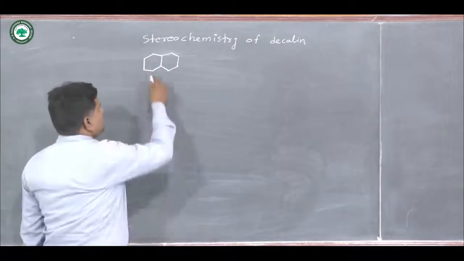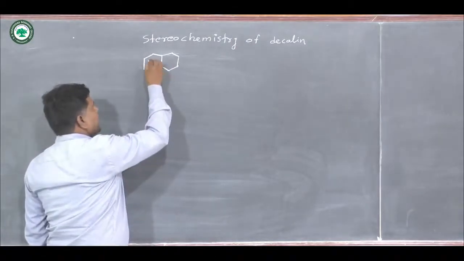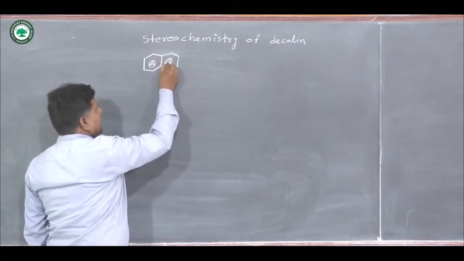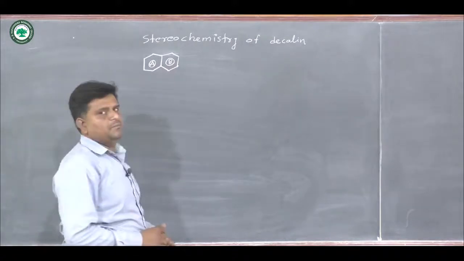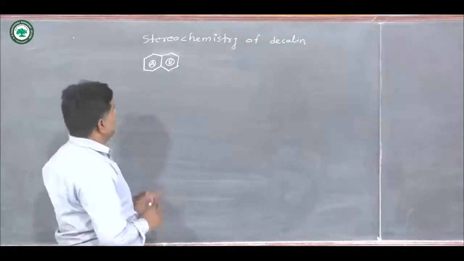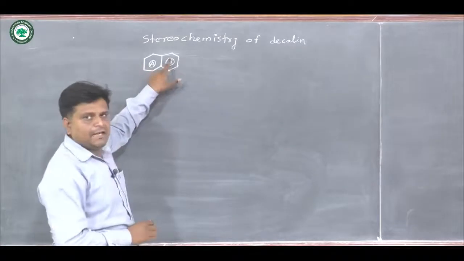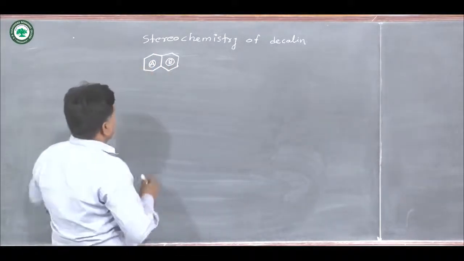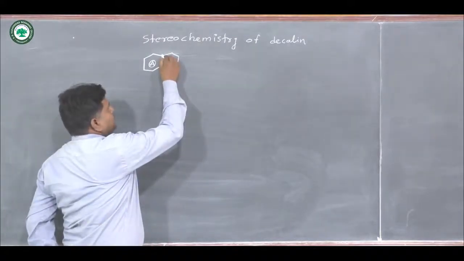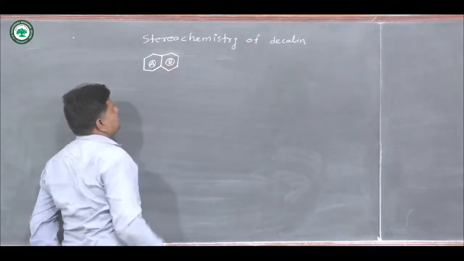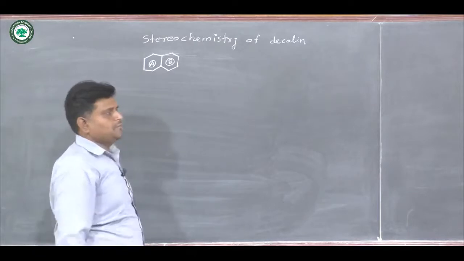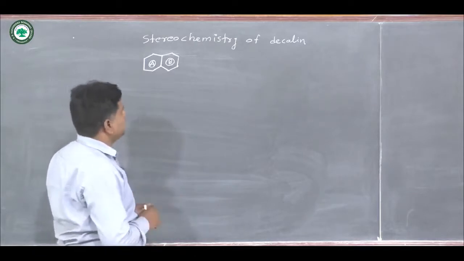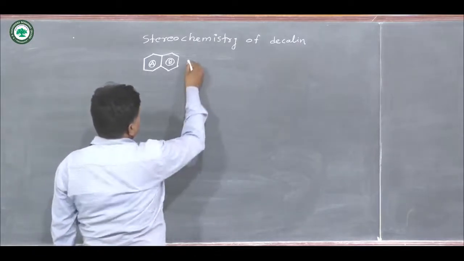Suppose this is the A ring and this one is the B ring. So A ring is fused with B and B ring is fused with A. Here two carbon atoms are common, this one and this one, both carbons are common for both the rings.